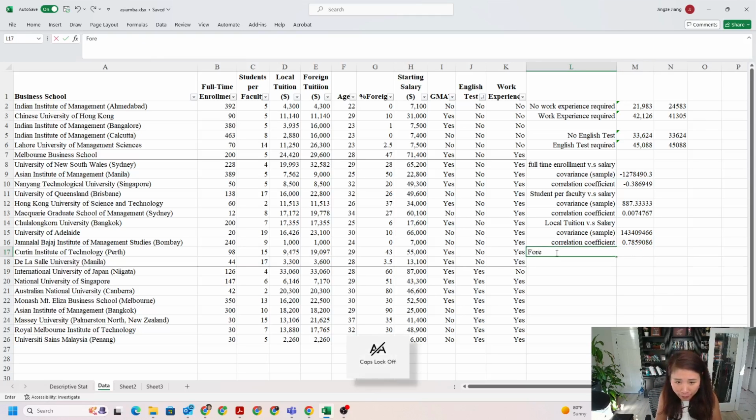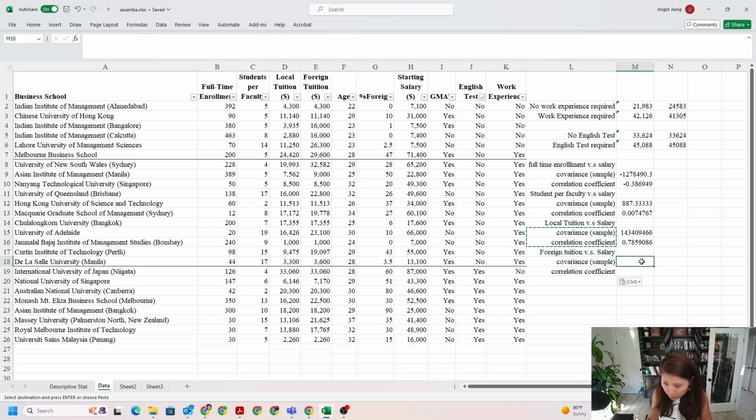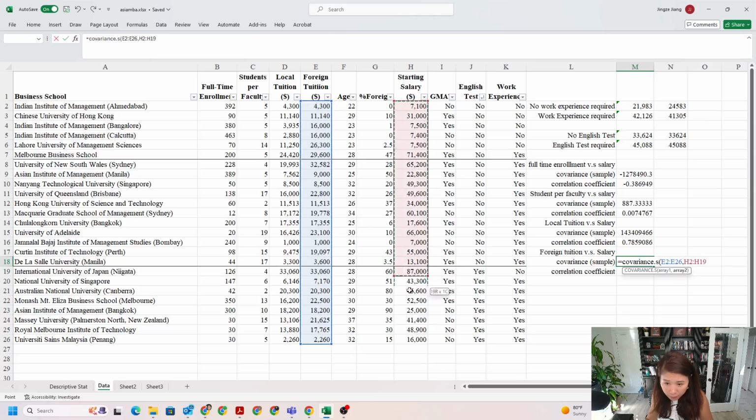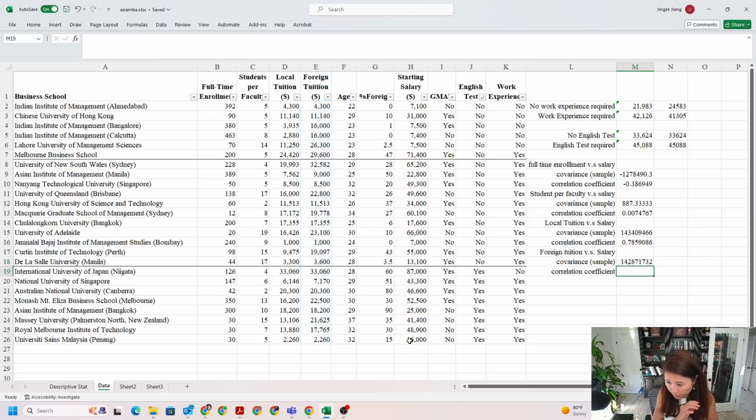How about our foreign tuition? So our COVARIANCE.S, foreign tuition, starting salary, still positive. How about the strength?